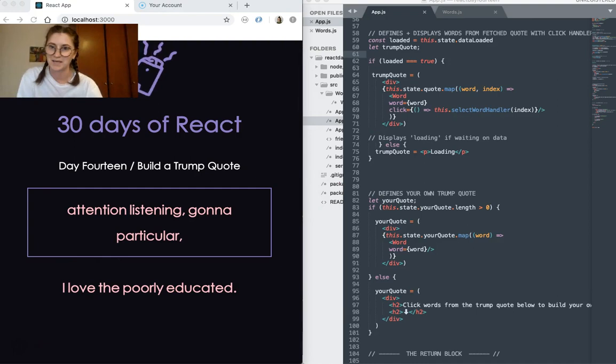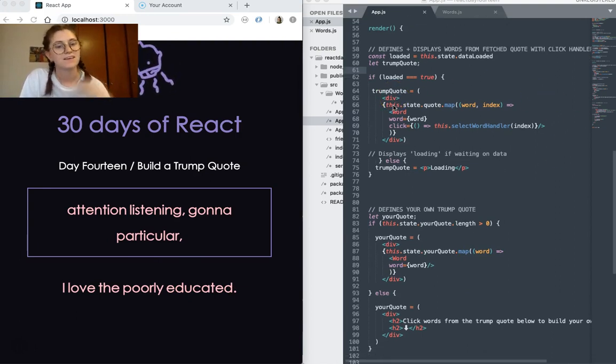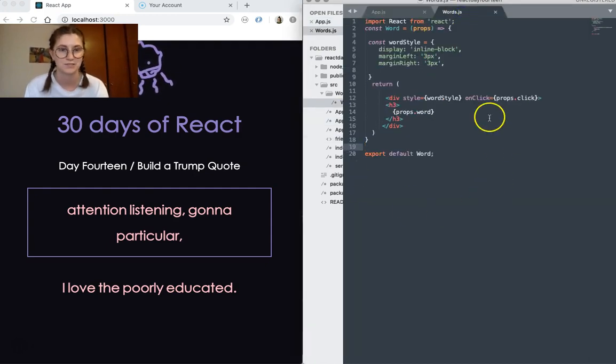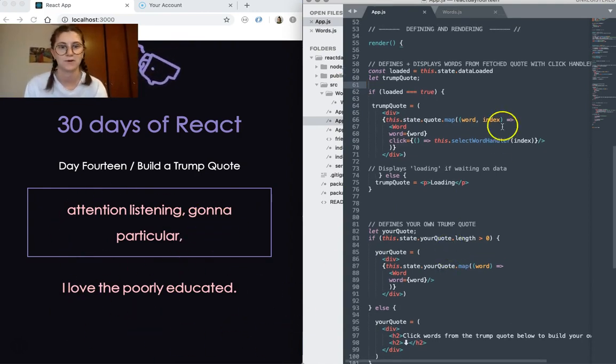This video is getting a little bit long already, so I'm just going to quickly go over my render block. The point of React in part is the idea that you make all of these reusable components that you can use all over different parts of your app. And so far I haven't done that. I've just been creating new components for each area of the app, but I've actually done that this time. I've got only one external component here, which is super simple. And I'm using that to render both the user quote and the randomly generated quote.